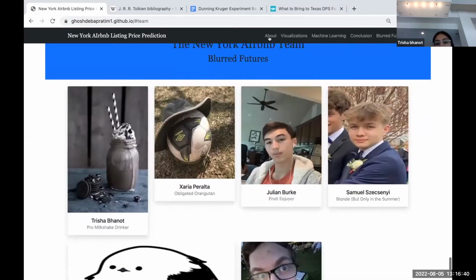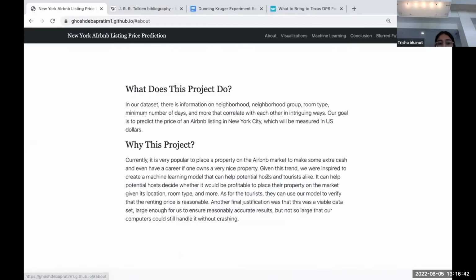So, what exactly does this project do? In our data set, there is information on neighborhood group, neighborhood type, room type, minimum number of days, and more that correlate with each other in intriguing ways. Our goal is to predict the price of Airbnb listings in New York City, which will be measured in US dollars. So why exactly this project?